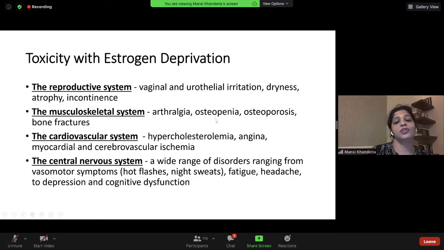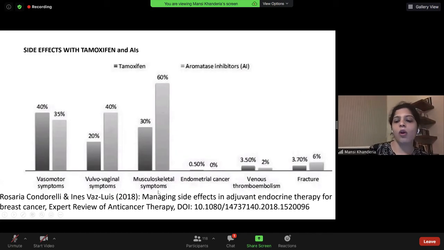There are more arthralgias, osteopenia, osteoporosis, bone fractures. Cardiovascular system is not so frequently involved in younger patients. And the CNS, the main symptom being hot flashes or hot flushes, whatever you call it, fatigue and cognitive dysfunction is seen in almost half of patients.